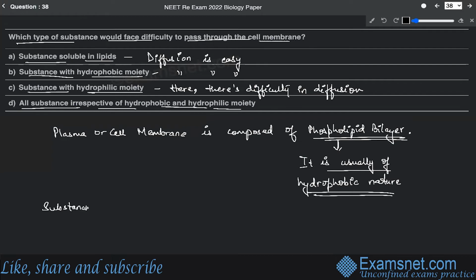So you can say that substances which are hydrophilic can't be easily passed through membranes.